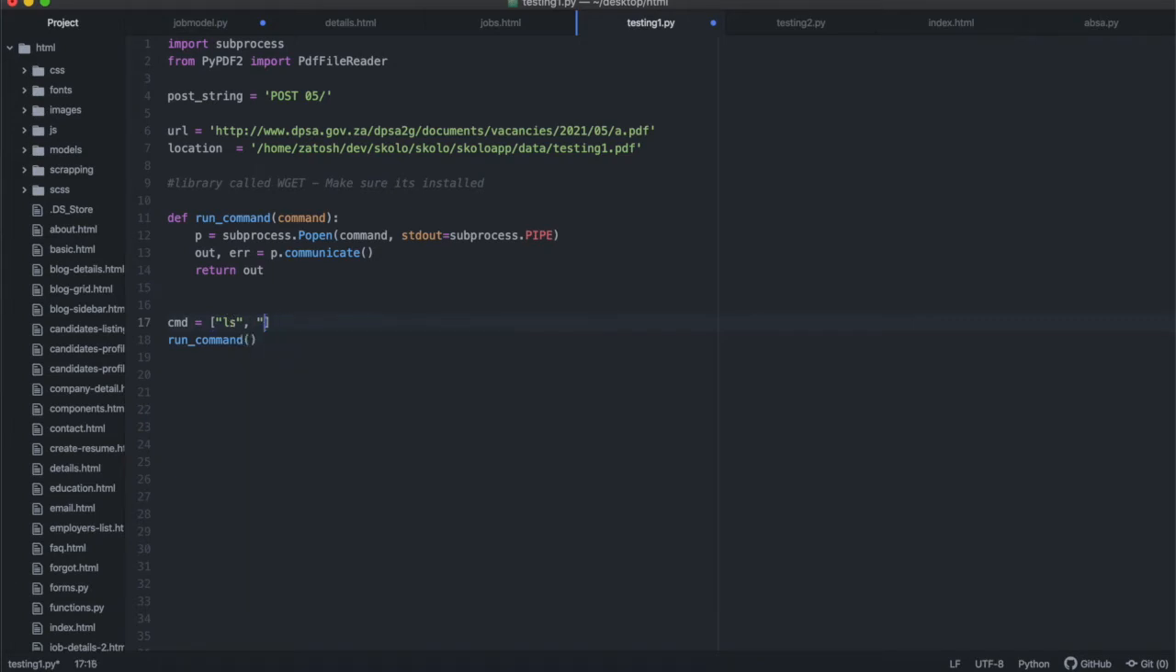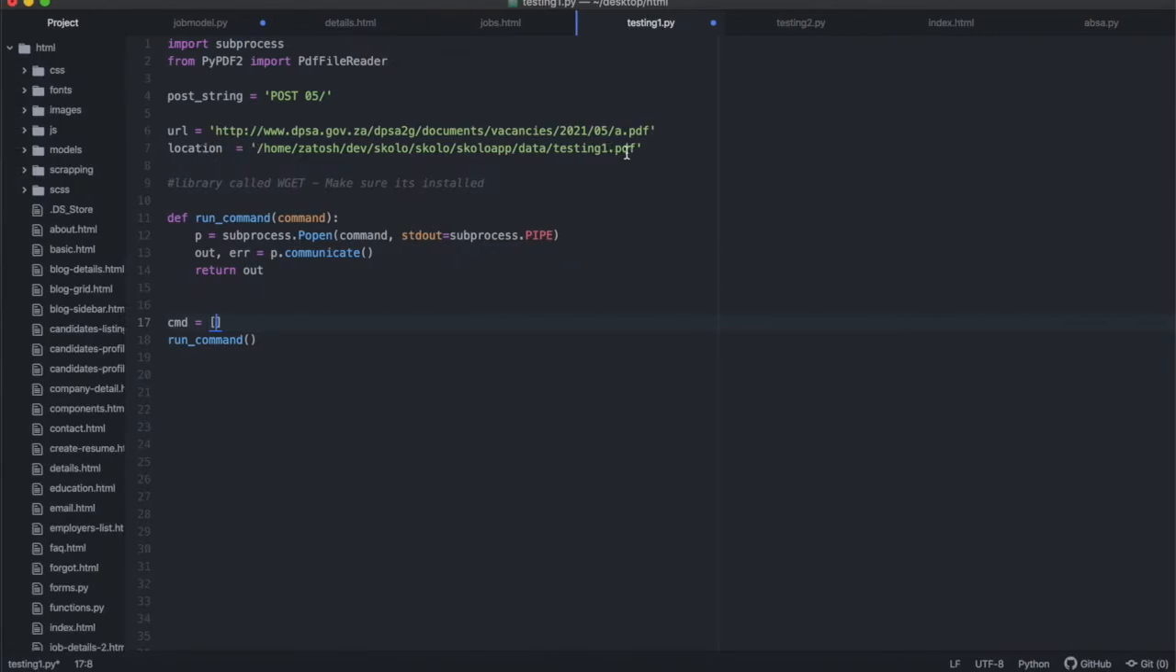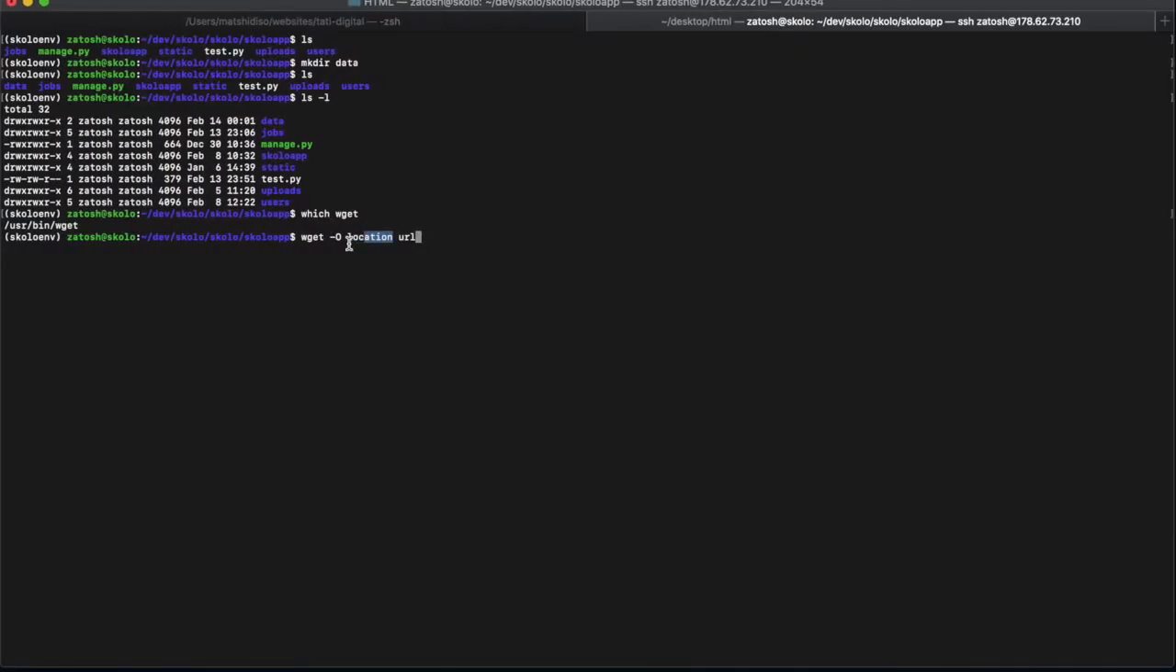So the command that we need to be writing in here is a command like this, right? If I was typing it in my command line, it would be wget, and I would put -O like that. Then I would put the location where the file is going to go to, and then over here I would put the URL. The location would be the place where the PDF must be saved, and the URL would be where the PDF currently exists on the internet, where wget must get the PDF from. So this is how I would type it on the command line, right?